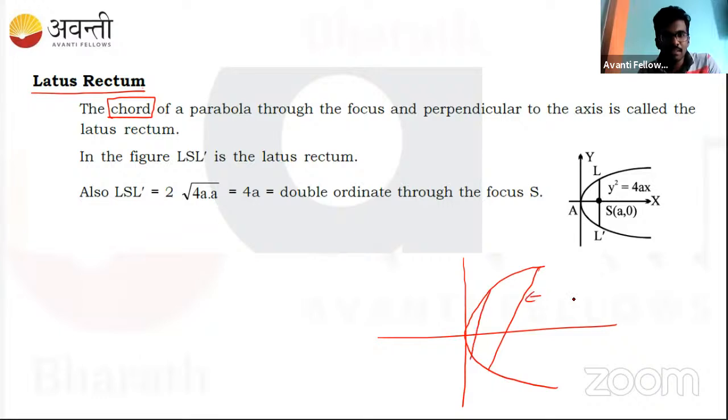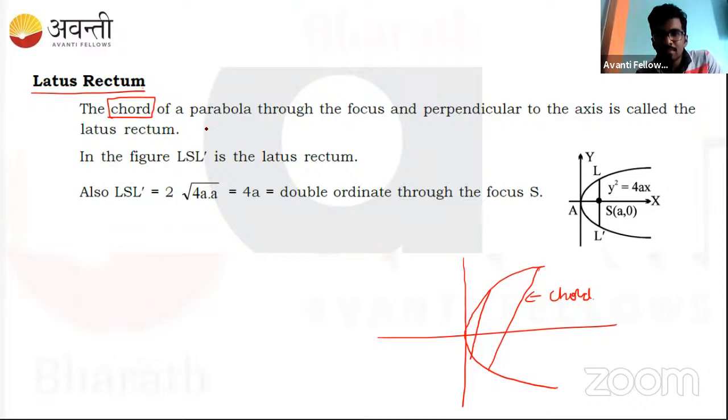So these are the chords in general. If you take any 2 points and join them, you'll get a chord, right? So that is a chord. But what is the difference? The latus rectum is also a chord. It is one of the special chords, right?